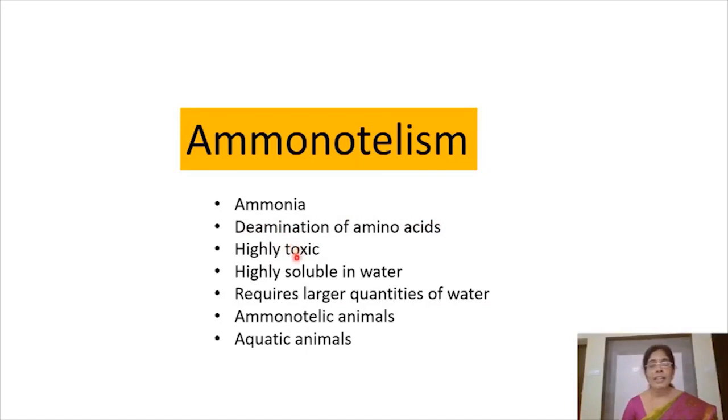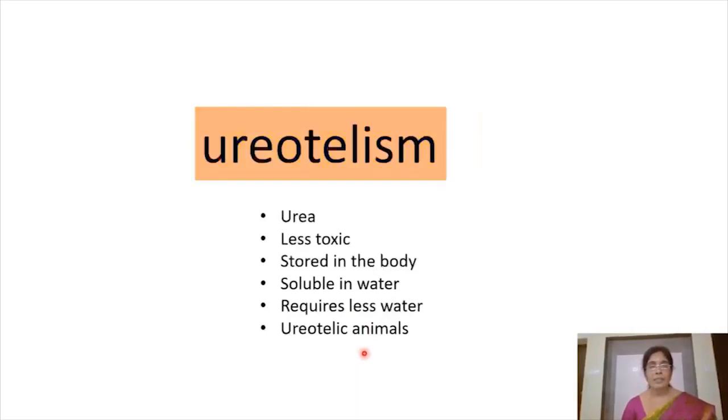And it is highly toxic. So as ammonia is highly toxic, it should be eliminated quickly from the body. It is highly soluble in water, and elimination of ammonia requires larger quantities of water. So it is most common only in aquatic animals, and the animals are said to be ammonotelic animals.